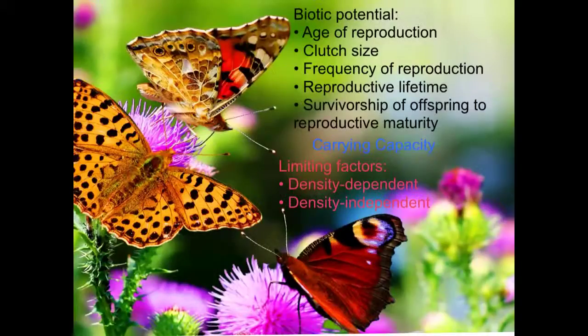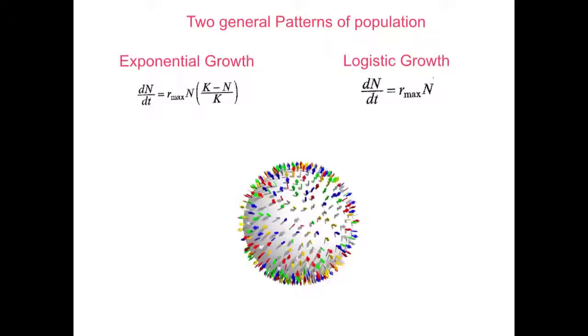Biotic potential is the maximum growth rate of a population under ideal conditions, with no limited resources and without any growth restrictions. The carrying capacity is the maximum number of individuals of a population that can be sustained by a particular habitat. Limiting factors are those elements that prevent a population from obtaining its biotic potential. These are two general patterns of populations, represented by these two formulas.